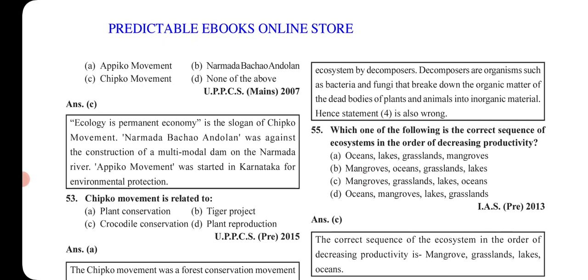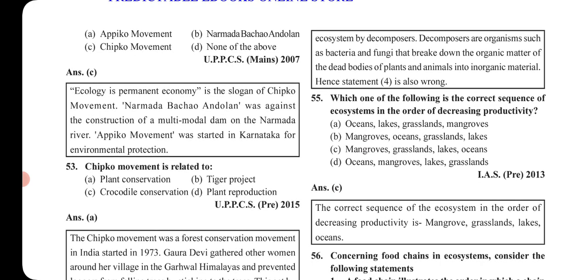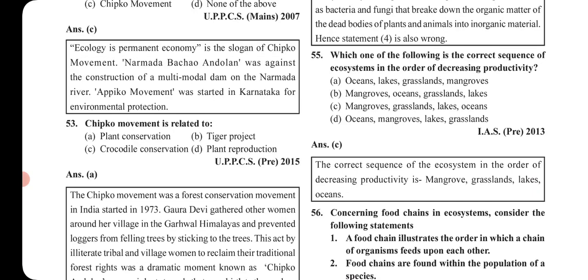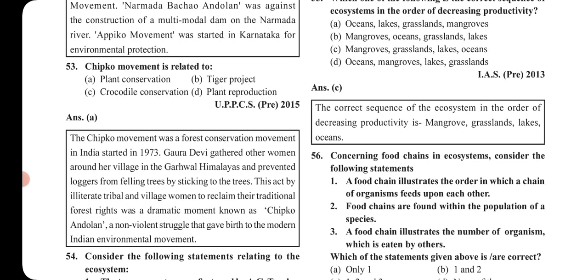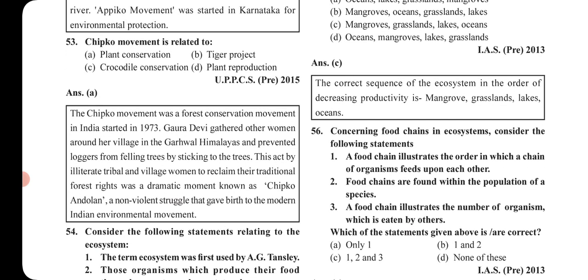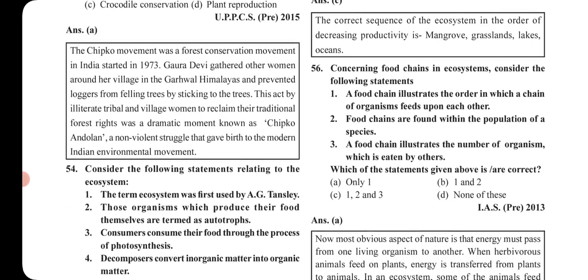So ecology is permanent economy is the slogan of Chipko movement. Narmada Bachao Andolan was against the construction of a multipurpose dam on the Narmada River. Appiko movement was started in Karnataka for environmental protection. Next is Chipko movement is related to plant conservation. Okay, in 1973 it was started. Gaura Devi was the protagonist behind this movement.